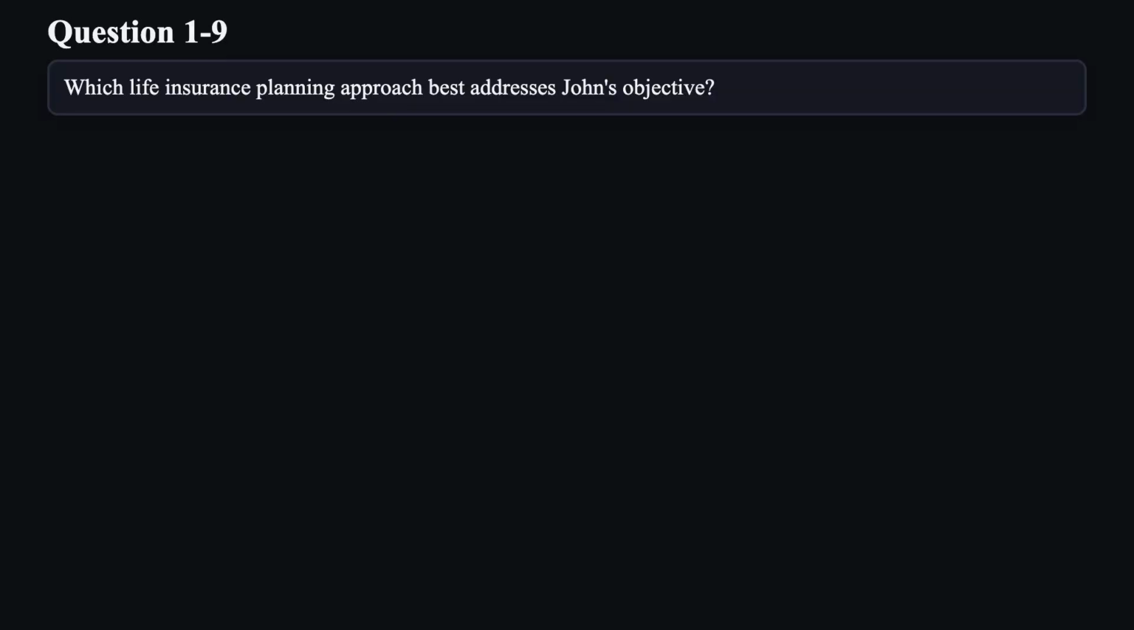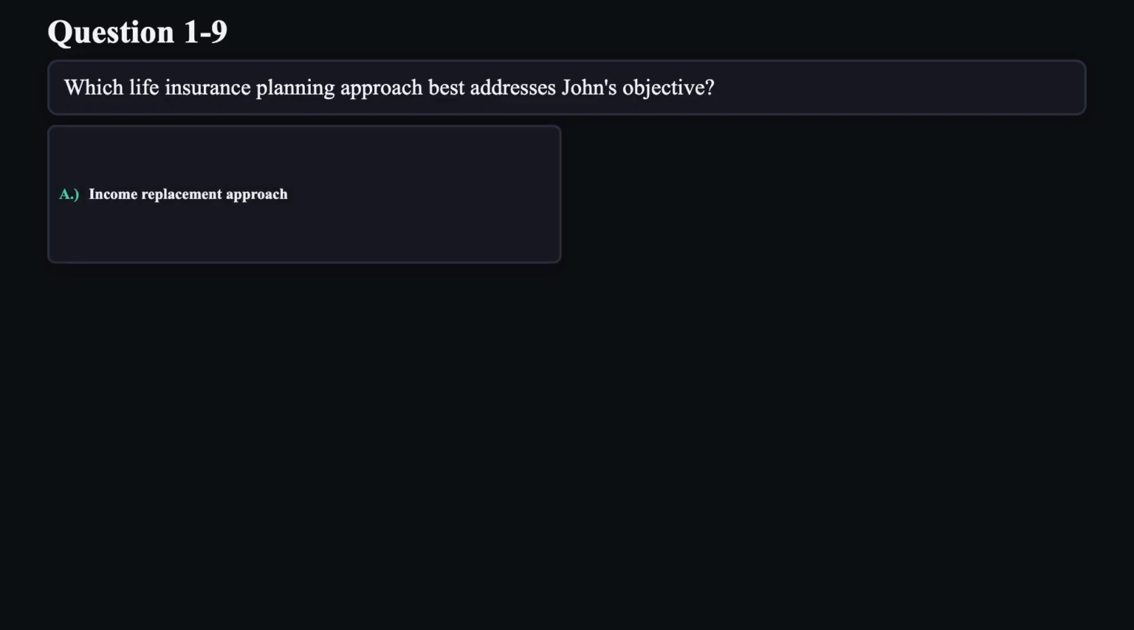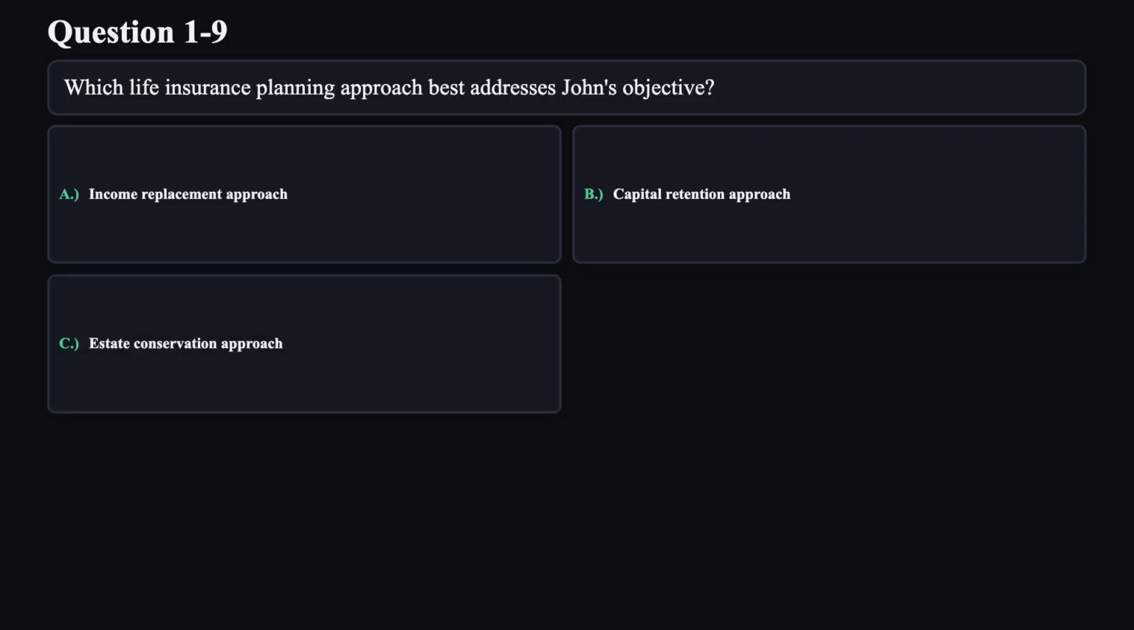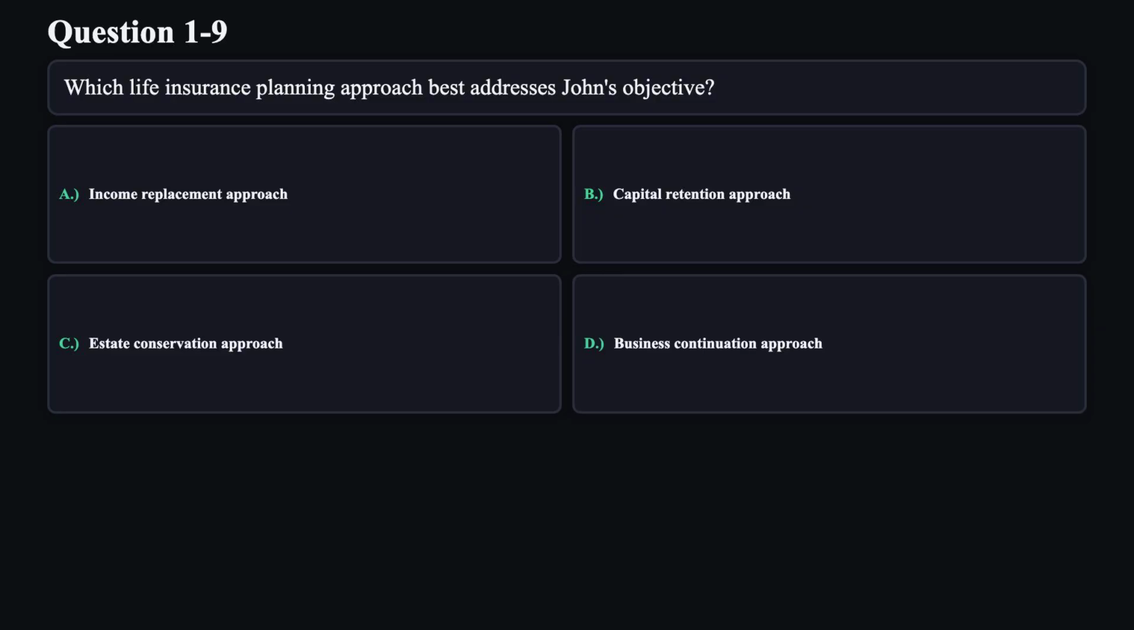Question 9. Which life insurance planning approach best addresses John's objective? A. Income replacement approach. B. Capital retention approach. C. Estate conservation approach. D. Business continuation approach.